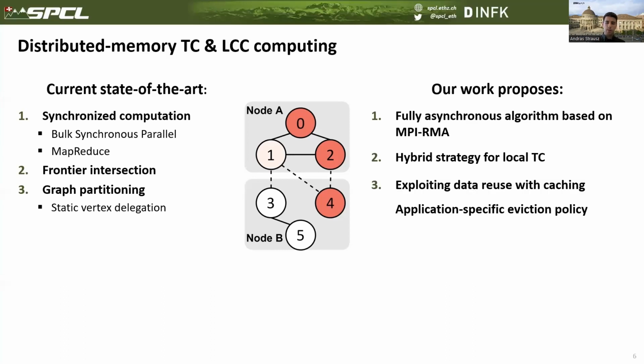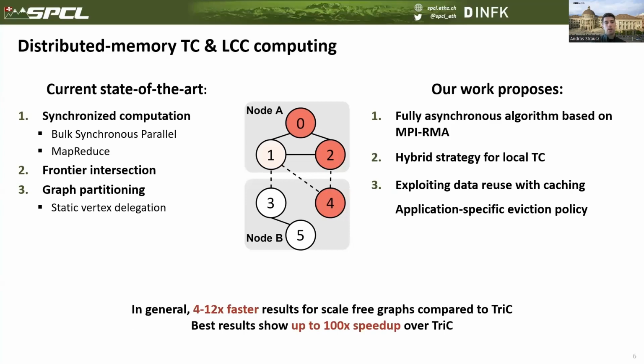In our work, we observed that our algorithm offers a potential data reuse in the communication pattern that we will exploit using caching. This cache will represent a subgraph that will consist of vertices that were regularly used in the past and therefore are expected to be useful in the future as well. Moreover, we improve on the caching performance by an application-specific eviction policy.